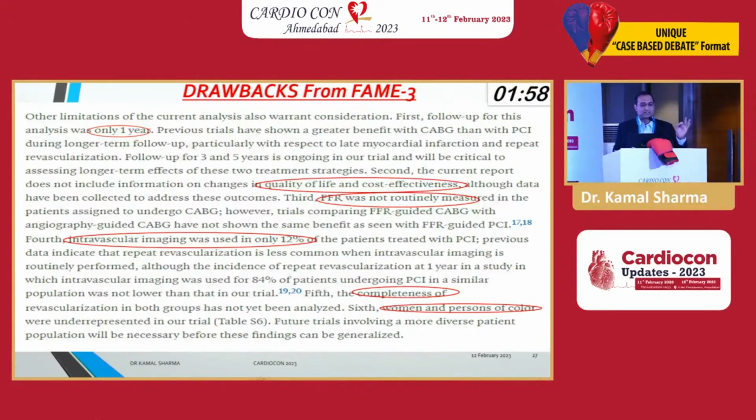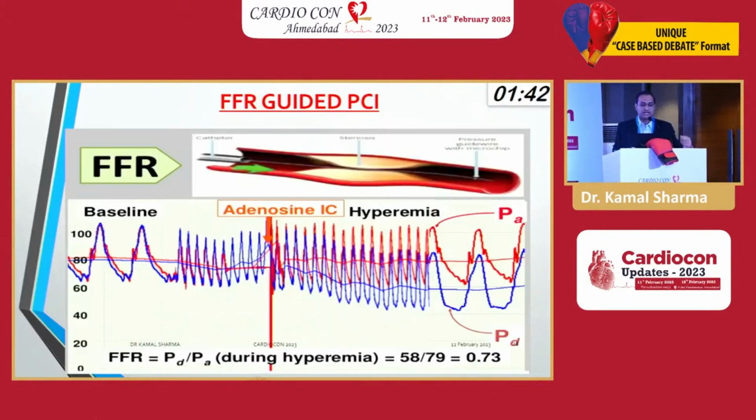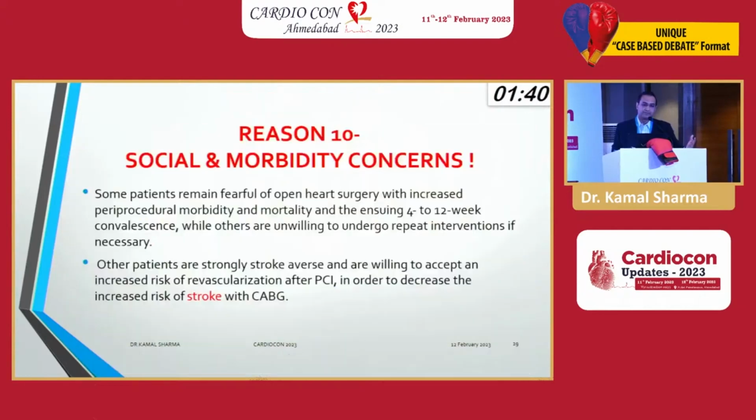The drawbacks of FAME 3: it was written by a surgeon, and imaging was used in only 20%. Completeness of revascularization is not analyzed. Women and people of color were not analyzed. It's only 1 year data. What happens beyond? You just wait and see. We can also do physiology. We have the most important concern, the social and morbidity concern.